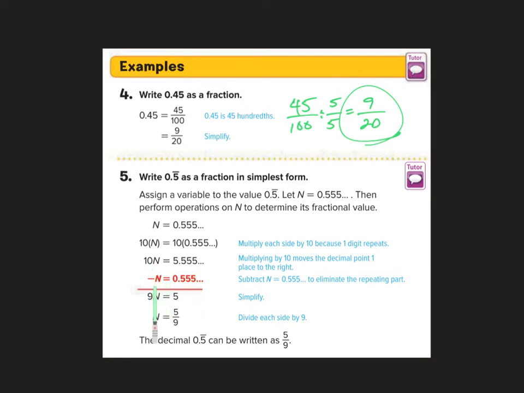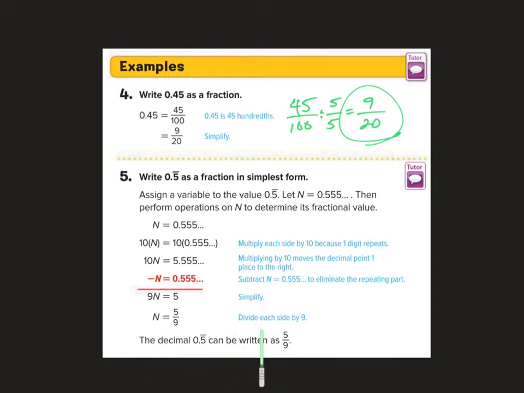And then we're going to subtract n. We subtract n from this side, and we're subtracting 0.555... because that's what we said n was equal to at the beginning. We get 9n equals 5. And then to further simplify, we take 9n and 5 and divide both sides by 9. So we get n equals 5/9. So the decimal 0.5 repeating can be written as 5/9.